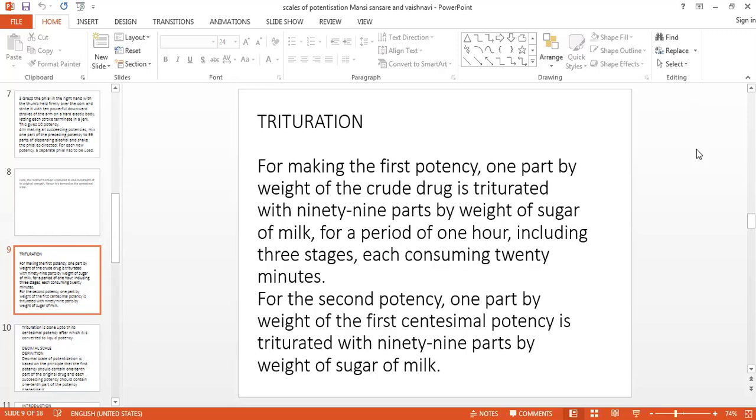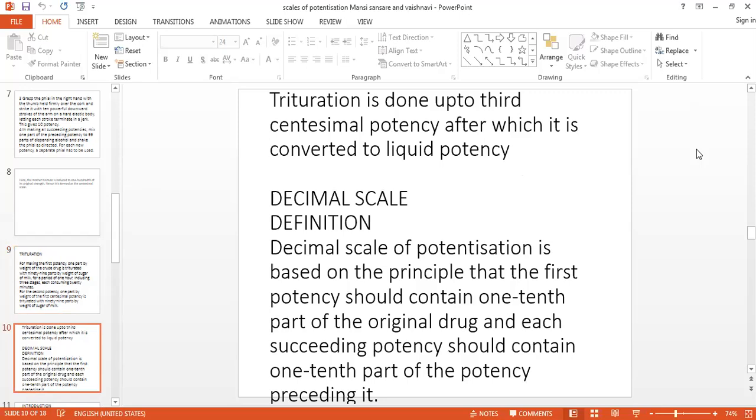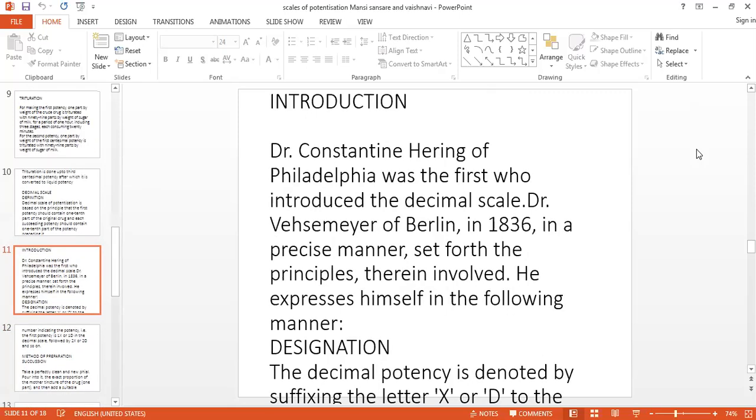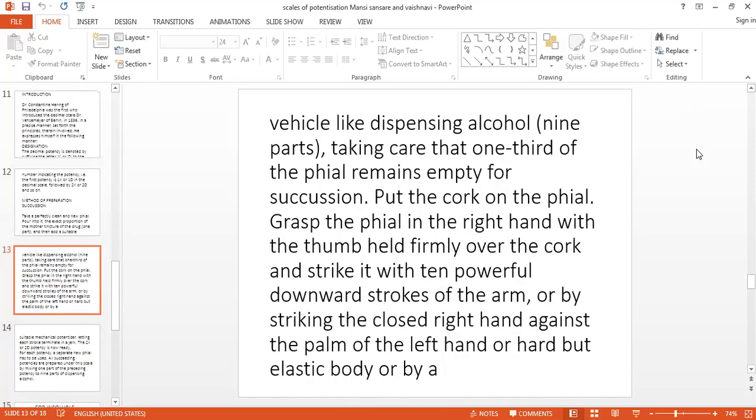For the preparation of 2C potency, take 1 part of 1C and follow the same procedure. So this is about the centesimal scale in the succussion as well as in trituration. In the decimal scale, the ratio is 1:9. It was introduced by Dr. Constantine Hering. It is designated by the letter X.